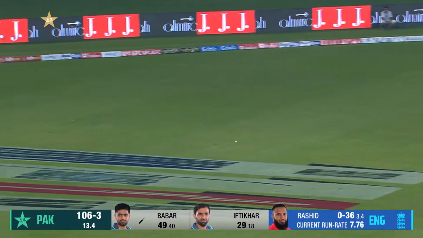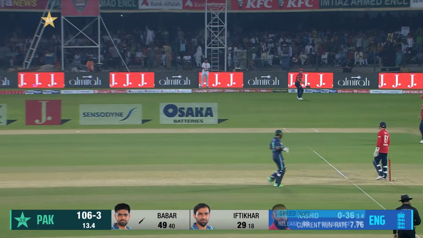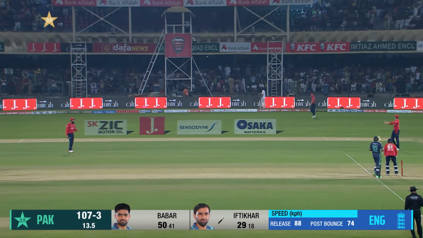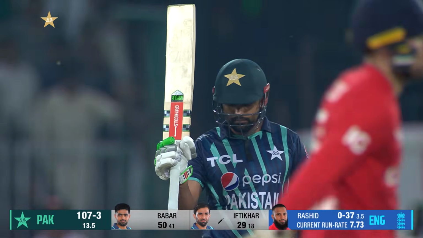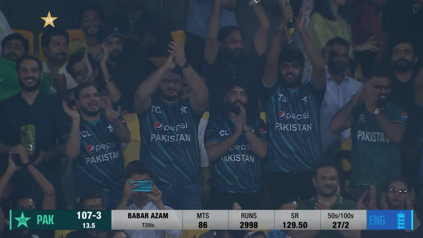And with that single, Babar Azam brings up his 27th T20I 50, fourth against England, and second score of 50 plus in this series.